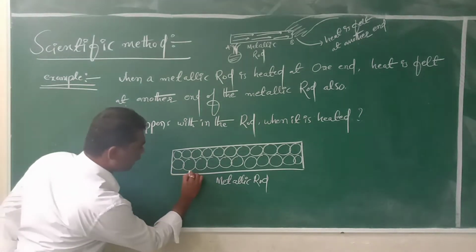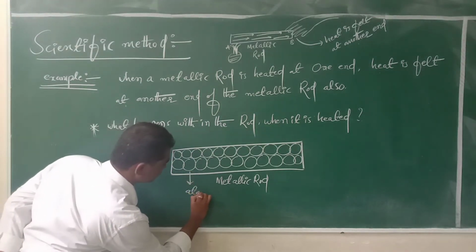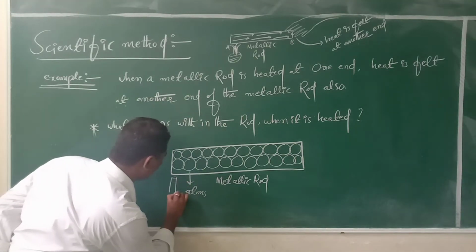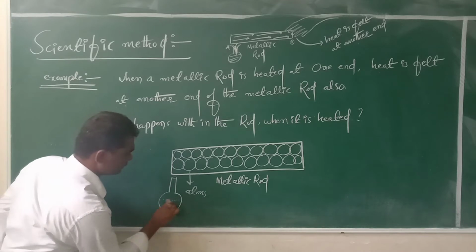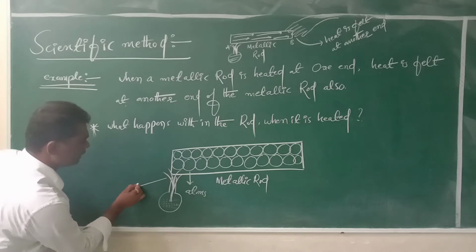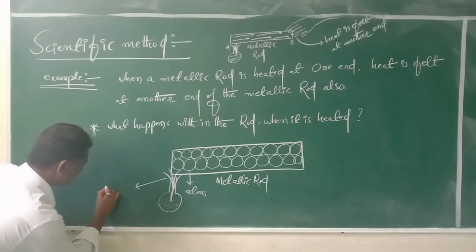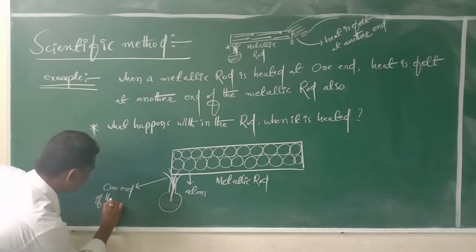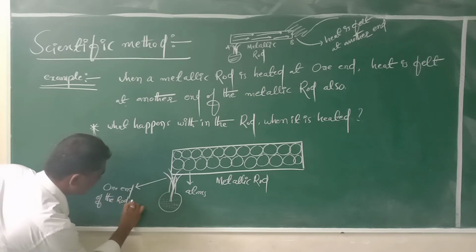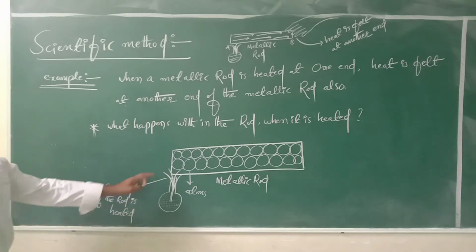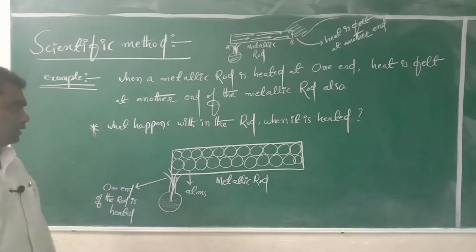These are atoms. So whenever one end of the metal is heated, so here one end of the metallic rod is heated. When one end of the metallic rod is heated, what happens?